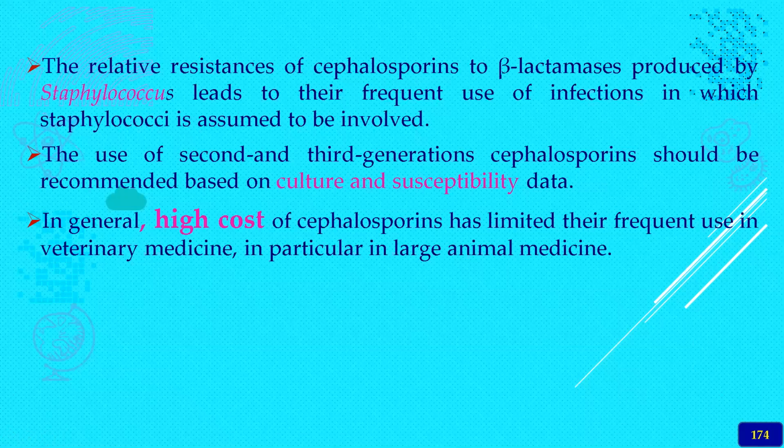The relative resistance of the beta-lactams to beta-lactamase producers like staphylococcus leads to frequent use in infections where staphylococcus is assumed to be involved. The second and third generation cephalosporins should be recommended only according to the culture and sensitivity pattern. But one of the biggest constraints is the high cost of cephalosporins, which has limited their frequent use in veterinary practice and large animal practice, because the dose required is very high and the cost becomes very high.